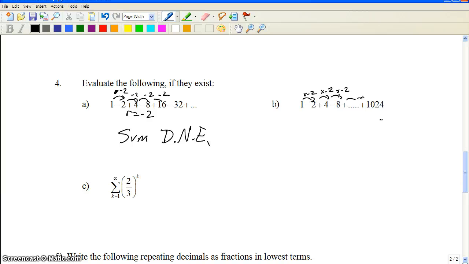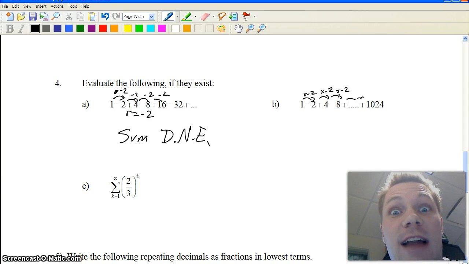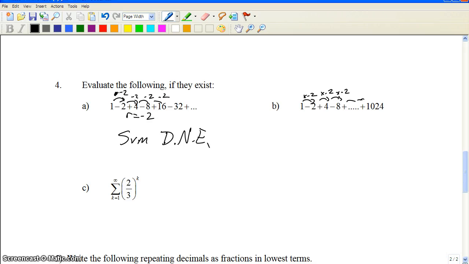Holy cow, this one is not infinite. Oh my gosh, it's not infinite. Alright, that was me having fun with you guys when I'm not here.